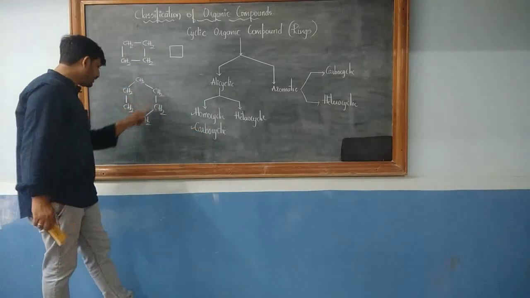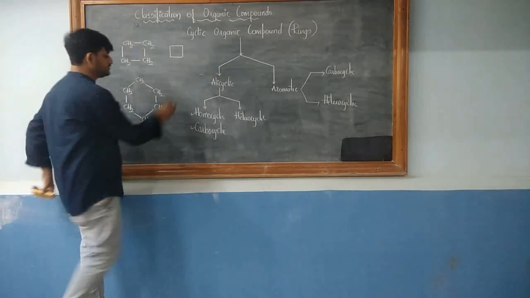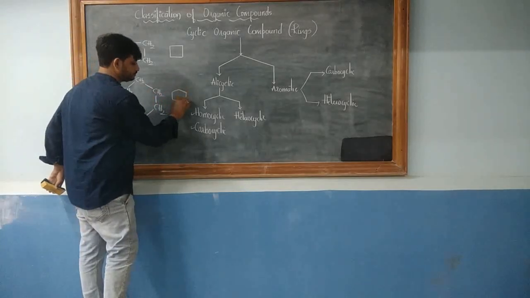Homo means all are carbon atoms. Forget about hydrogens. Carbocyclic means it is made up of only carbon atoms. Representation is easy, bond.